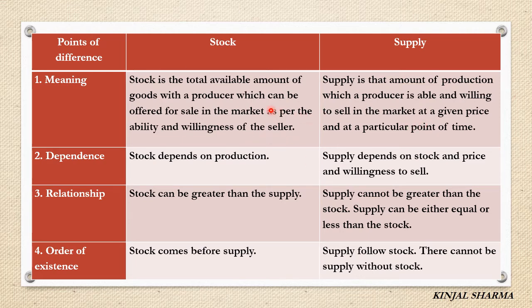For example, if a producer is producing 1 lakh units, and from that 1 lakh units he is offering only 80,000 in the market for selling, then the remaining 20,000 is the stock. But if the whole 1 lakh units is given in the market for selling, then all 1 lakh units will be the supply. At that time your stock and supply will be the same.